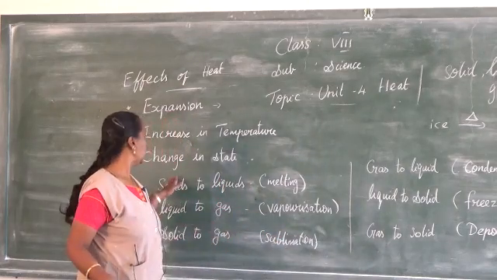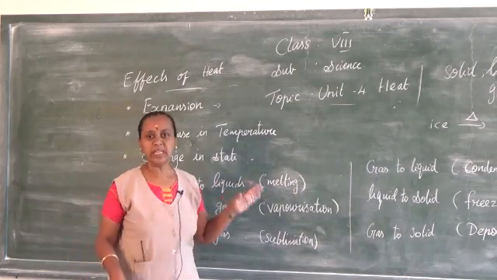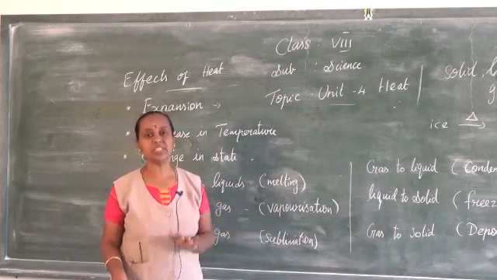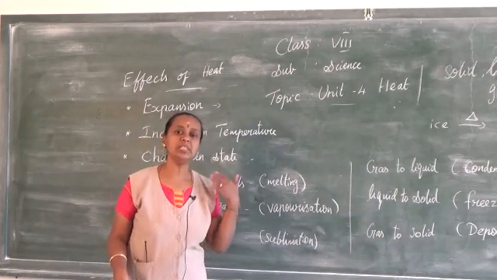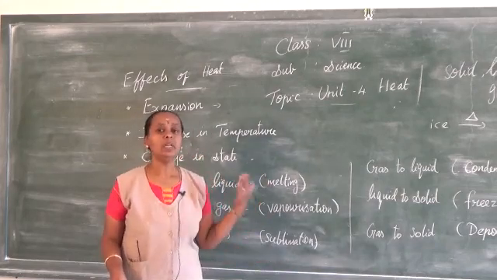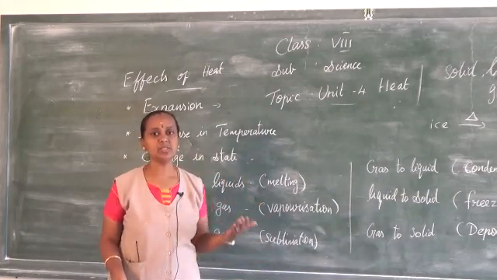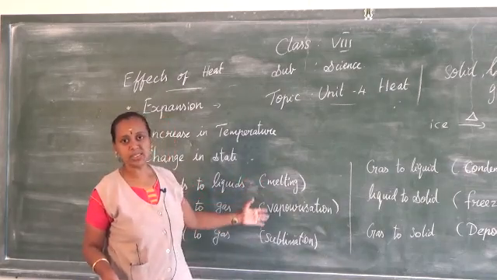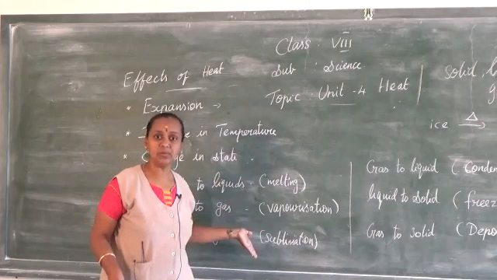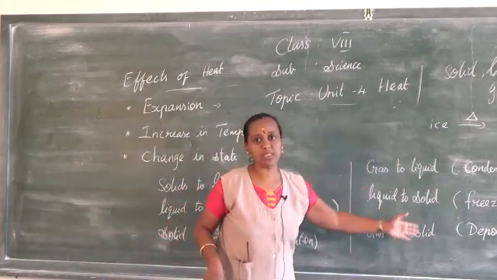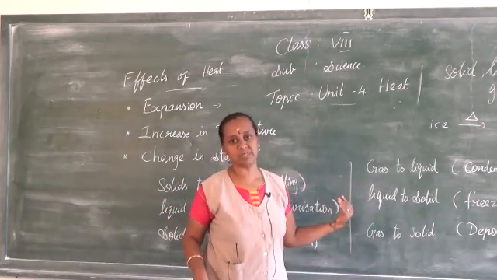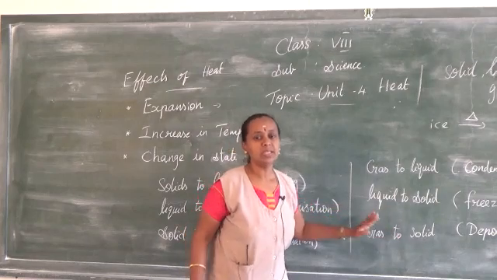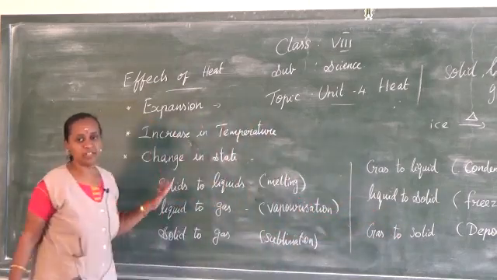The next topic we studied is changes in state. The heat energy can change the state of the substance. It can change from solid to liquid, liquid to gas, and solid to gas. These are the processes which happen when heat is given to the substance, and these are the processes when the heat is taken out from the substance. That is the reverse process. That's all about the effects of change.